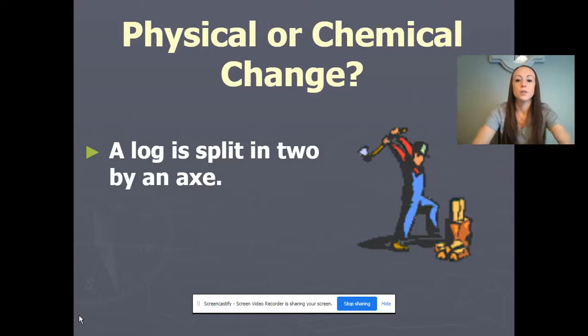So all of these, boys and girls, going back to the beginning of chemistry, are ways that we can observe and change matter.